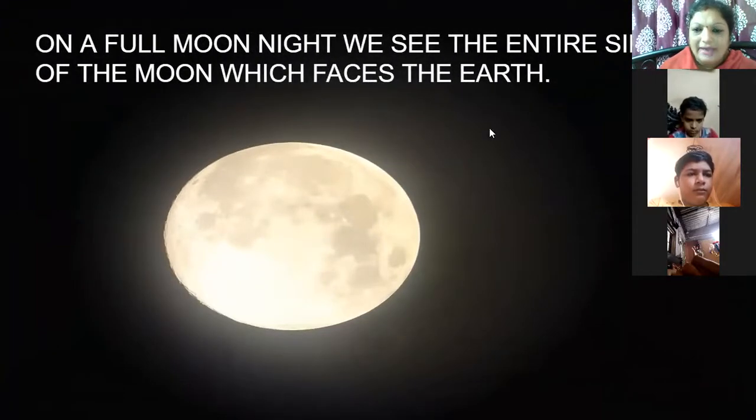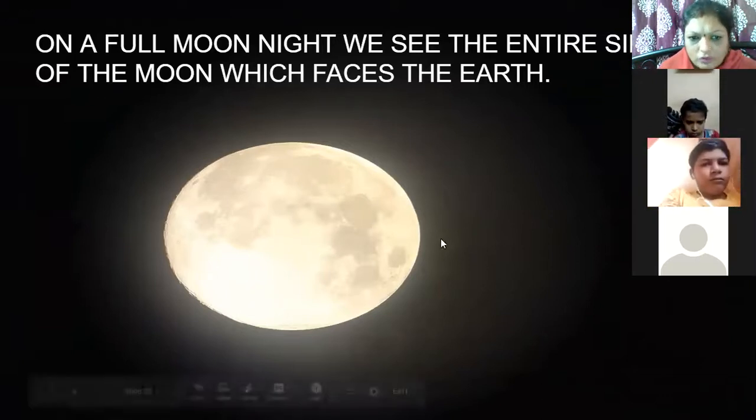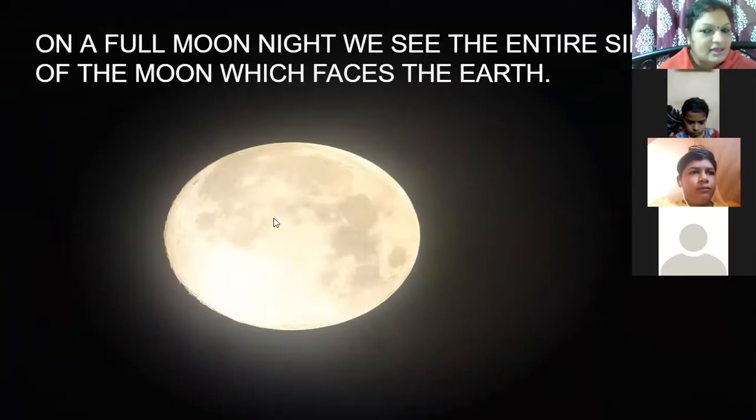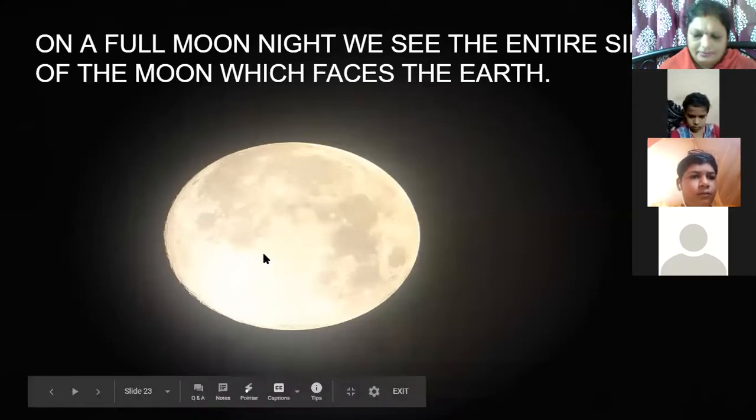As I told you, you can see this lighted part of the moon. This full moon is lighted, illuminated. So this moon we can see in the night sky one day. When you can see the complete illuminated moon, it is known as a full moon night, because you can see the full illuminated part. So that night is known as a full moon night.